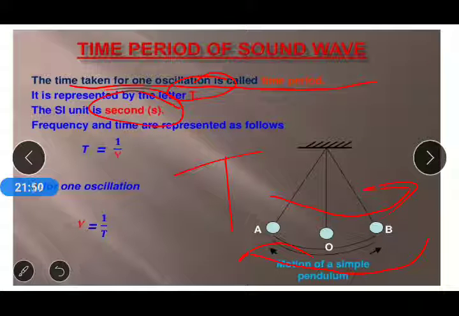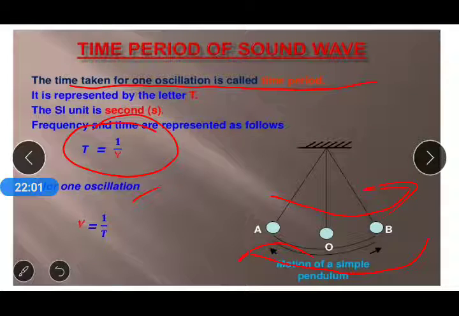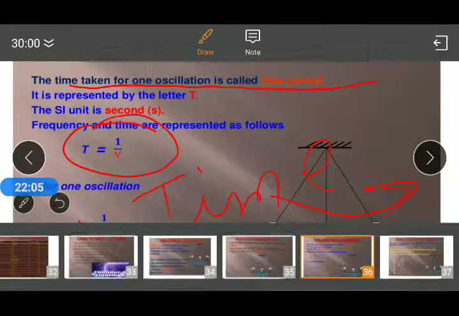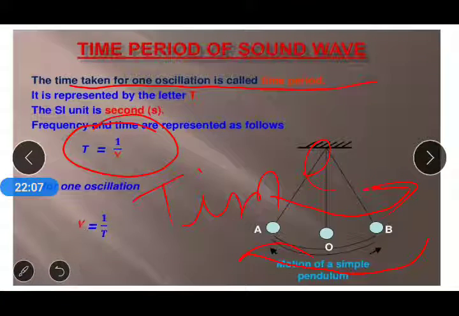There is a relation between the time period and frequency. That is the formula: the time period is equal to 1 upon frequency. This is the relation between the time period and frequency.